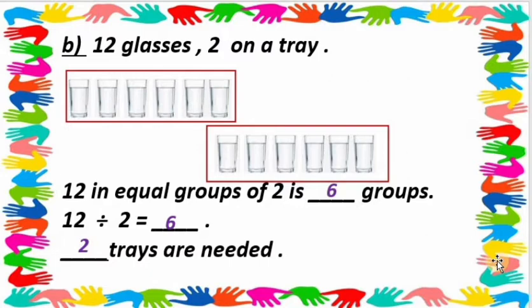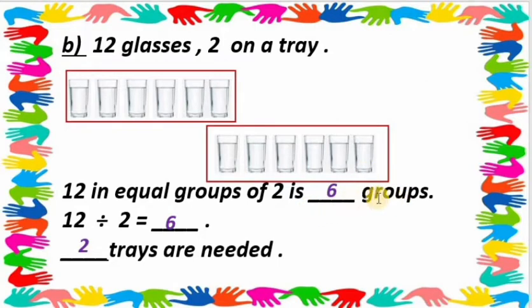Okay, so how can we divide? 12 in equal groups of 2 is 6 groups. Understood? Got my point, my dear students? Again I repeat: here, 12 glasses, and we divide them into equal groups of 2. So 12 divided into groups of 2 gives 6 groups.